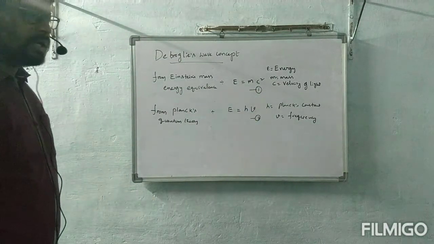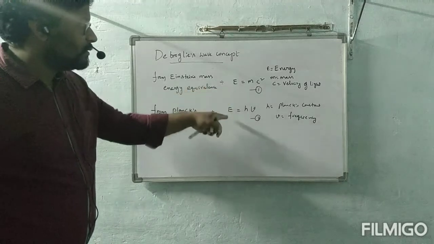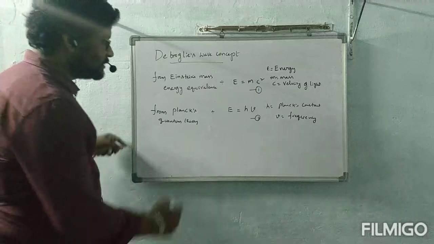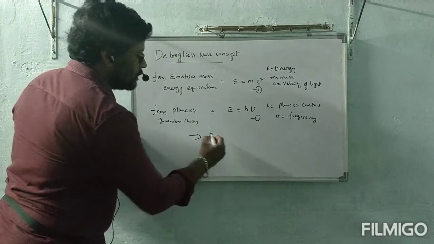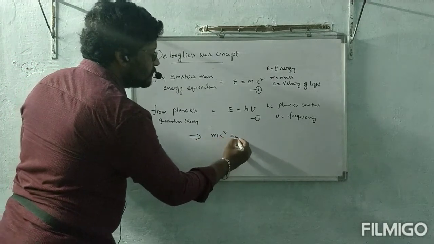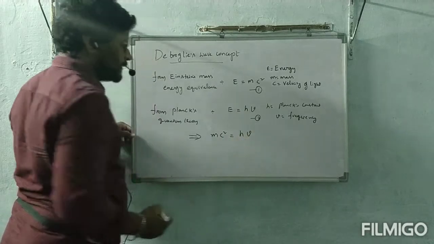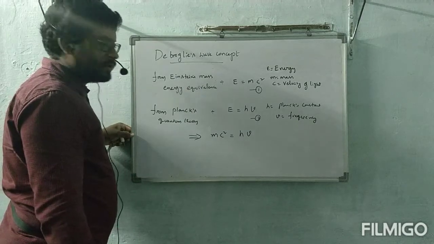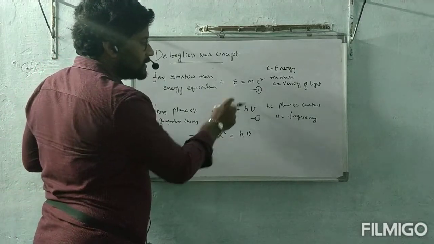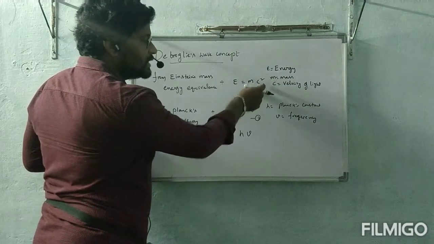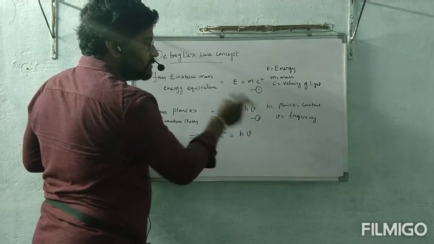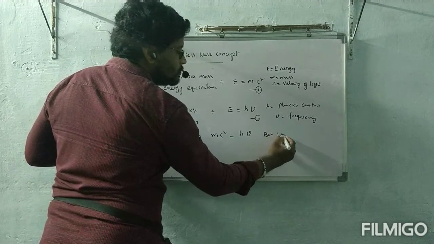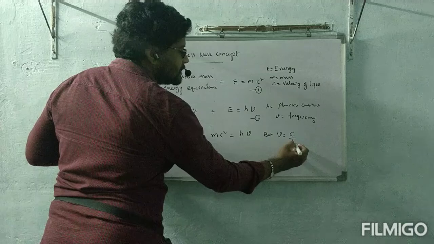In equations 1 and 2, the LHS, that means left hand side, is the same. When LHS is the same, RHS also will be the same. So this implies mc square is equal to h nu. But we know nu is equal to c by lambda.